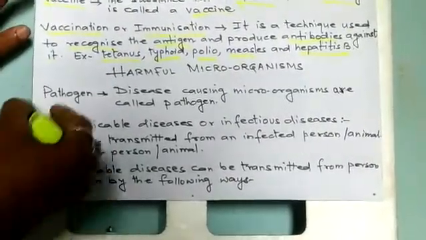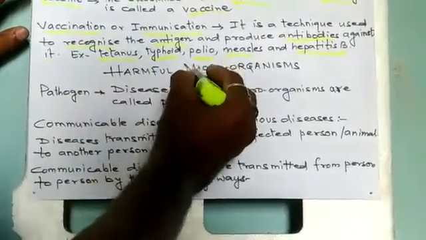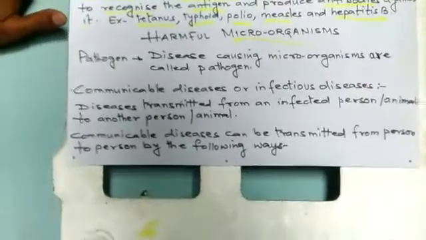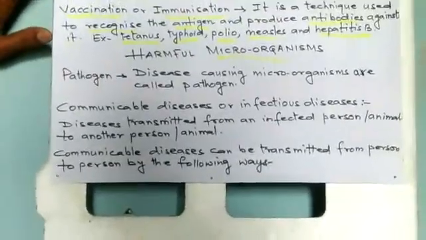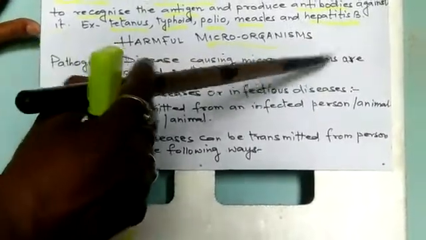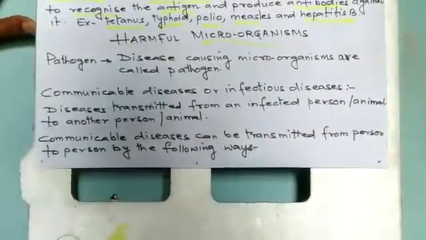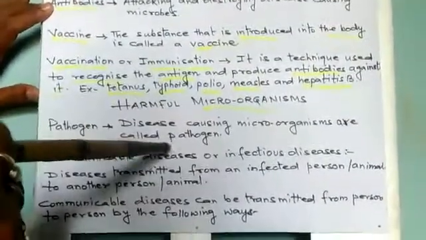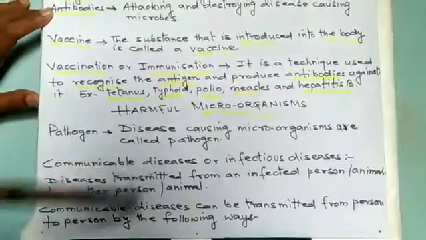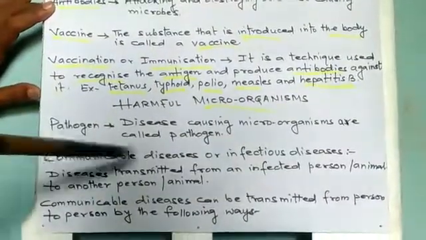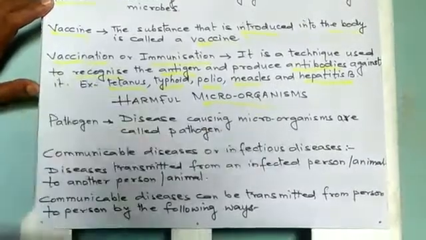Now we will be discussing harmful microorganisms. First, pathogen. What is a pathogen? Disease causing microorganisms are called pathogens. Now, communicable disease or infectious disease.